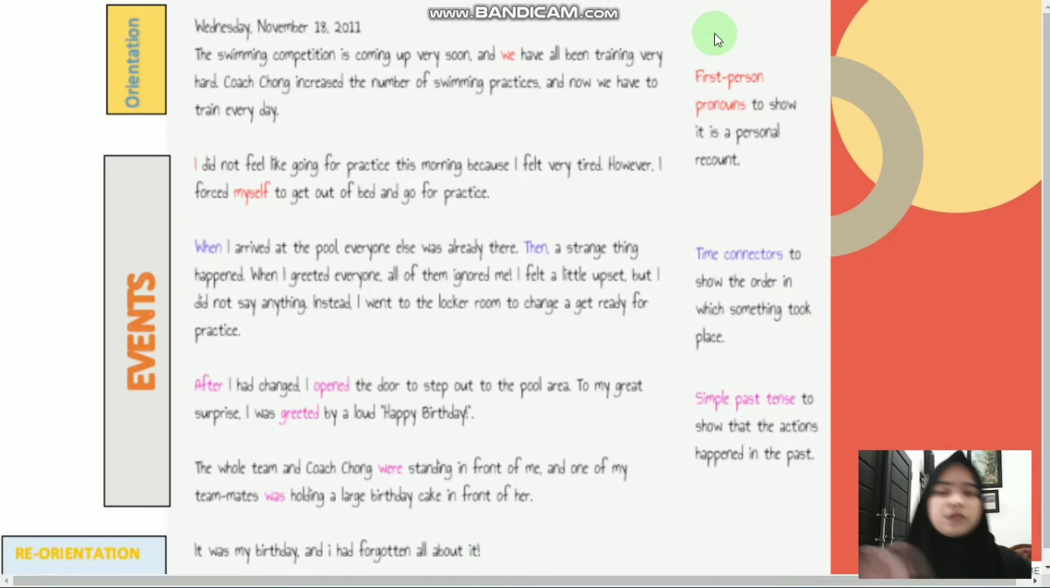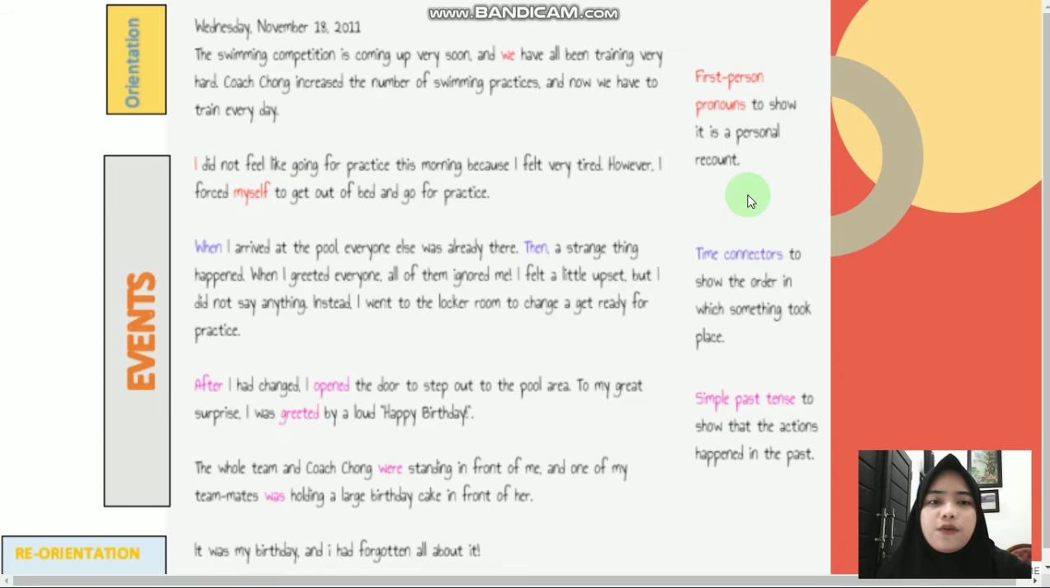Okay, for language features, for the use of first person pronouns, the writer used we, I, myself, and etc. And use time connectors. In this text, the writer used when, then, after, etc.